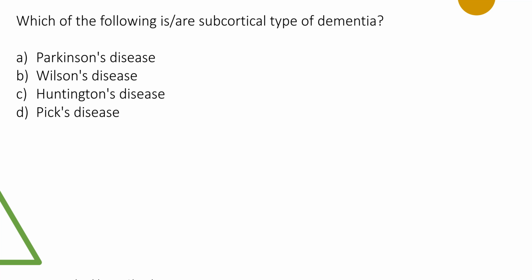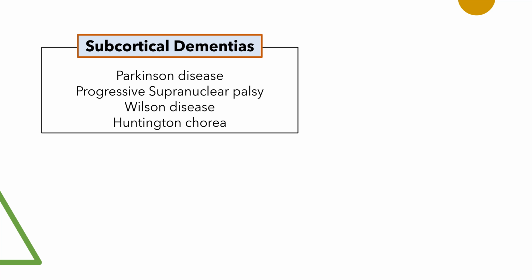Which of the following are subcortical types of dementia? Now, you need to know what are the important subcortical types of dementia. Parkinson's disease, progressive supranuclear palsy, Wilson disease, Huntington's chorea, multisystem atrophy. These are important subcortical types of dementia.